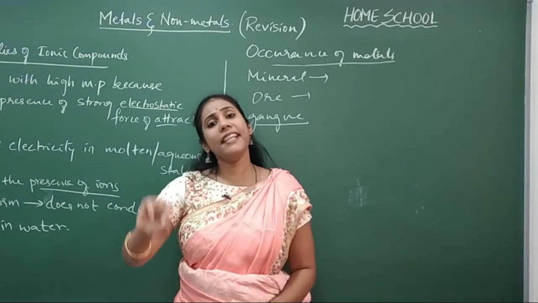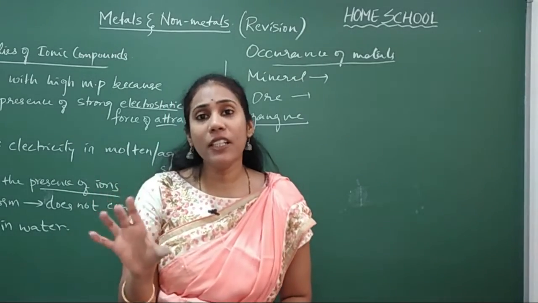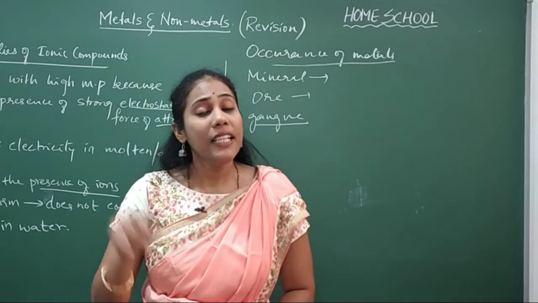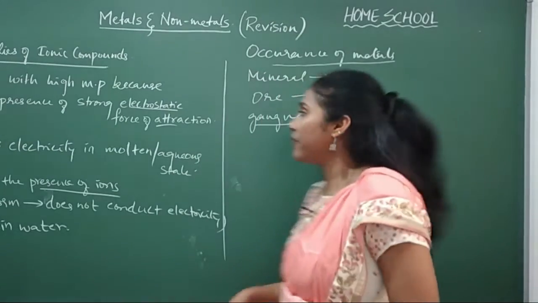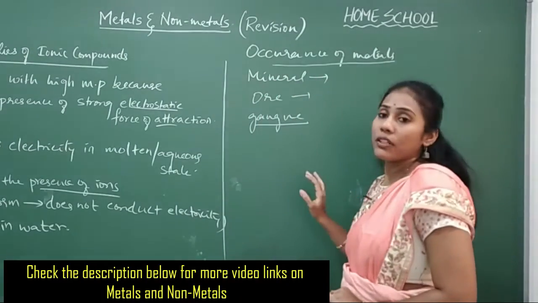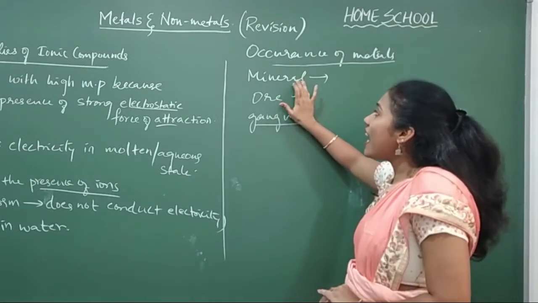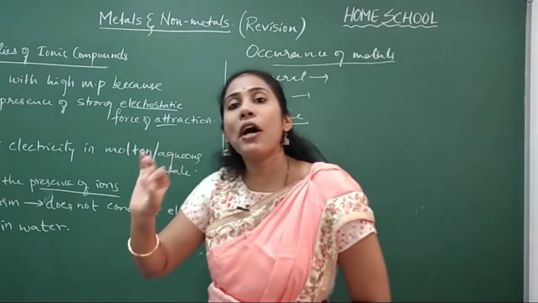That means easily, conveniently, if you can extract a metal from one particular mineral, then it is called an ore. You should clearly understand the difference between mineral and ore. And what I can say is, all ores are minerals, but all minerals are not ores.